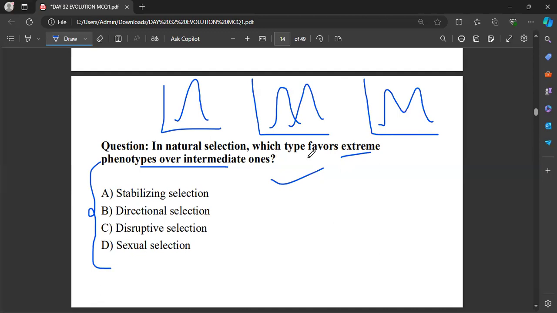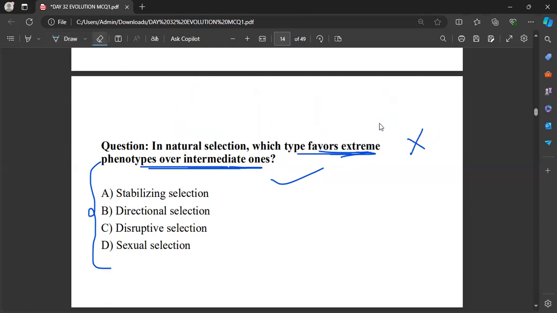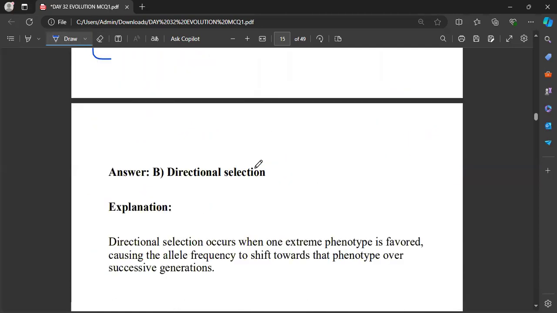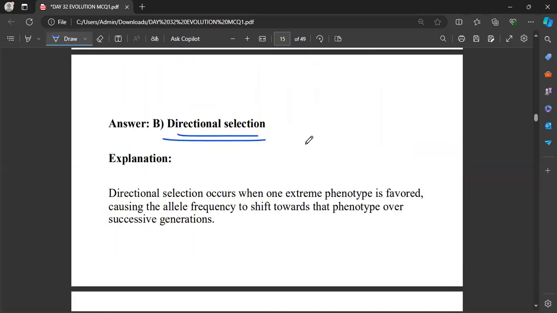You have to choose the one that favors extreme phenotypes over the intermediate one. So this graph is not applicable and this graph is not applicable. So what will be the graph? That will be directional selection.